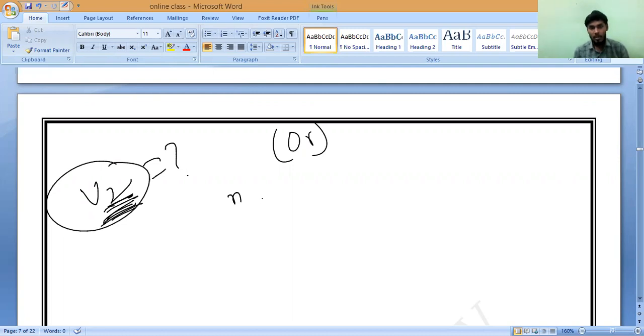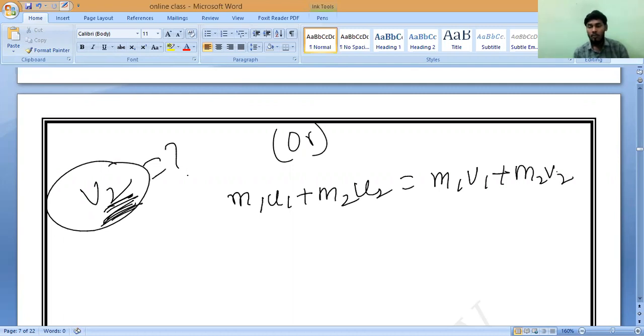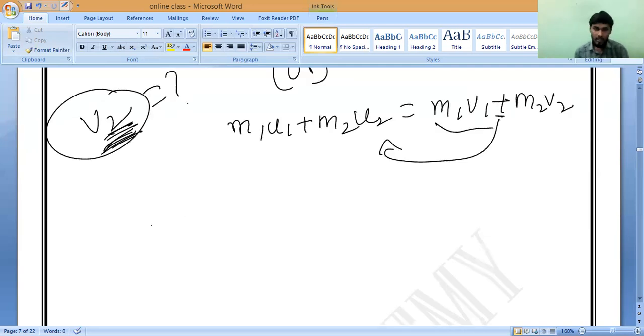I will modify the formula now itself. M1U1 plus M2U2 equals M1V1 plus M2V2. Now I can modify the formula in a single step. M1V1 is in a plus here, so it will come this side as minus.